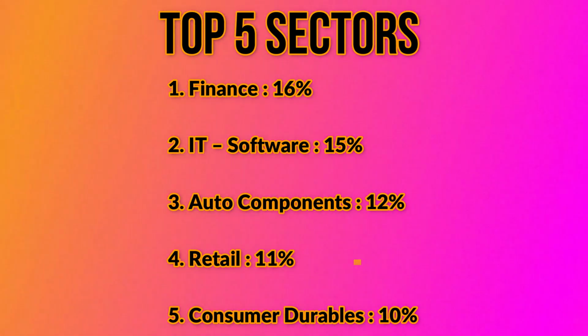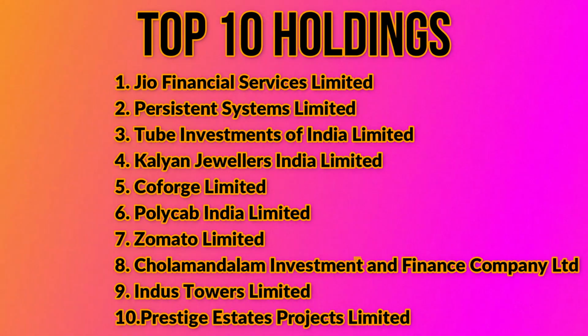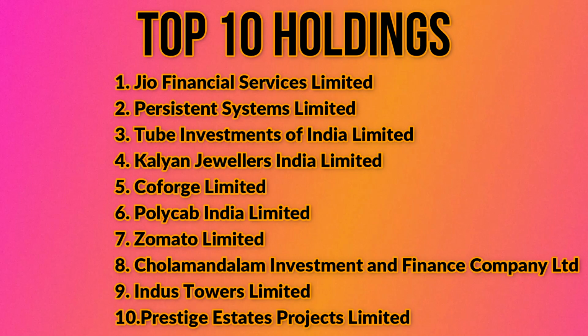If you look at the top 5 sectors, 16% of allocation is into finance, 15% into IT and software, 12% into auto components, 11% into retail, and 10% into consumer durables. If you look at the top 10 stocks, the first one is Jio Financial Services, then Firstsource Solutions, Tube Investments of India, Kalyan Jewellers, Coforge Limited, Polycab, Zomato, Cholamandalam Investment and Finance Company, Indus Towers, and Prestige Estates Projects Limited.